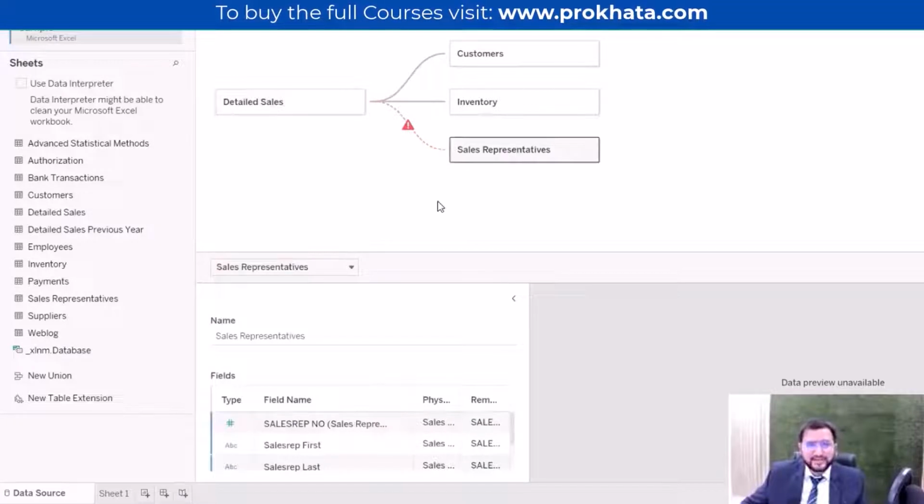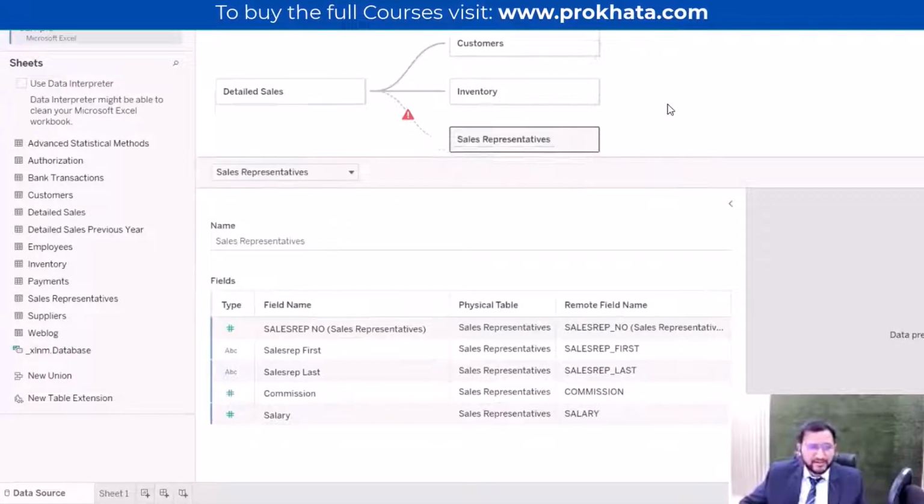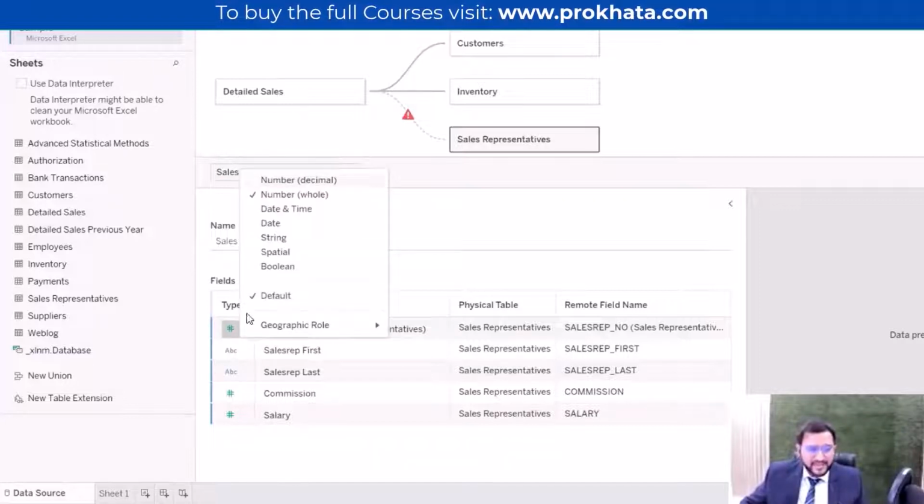If I click on this sales representative, in this center part, let me zoom it a bit so that you can understand it better. As I click on this sales representative, it is telling me what kind of fields are available. Here field names are written, and on the left side the type is denoted. So here sales representative has been taken as a number format. So what I have to do is change this to string format. String is nothing, just an alphabet format.